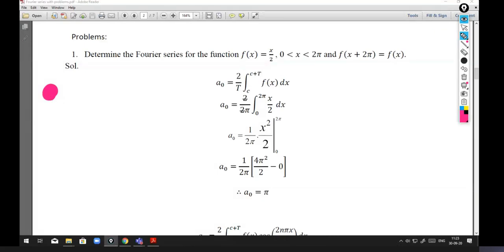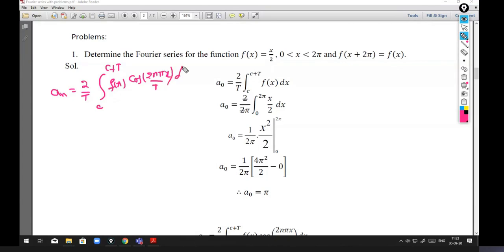an equals 2 by T integration c to c plus T f of x into cos 2n pi x by T into dx.